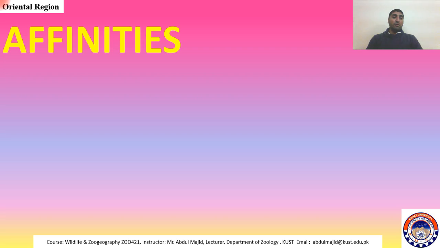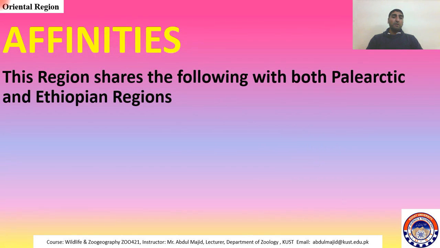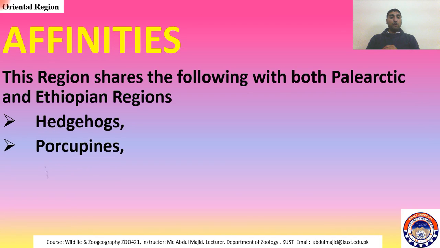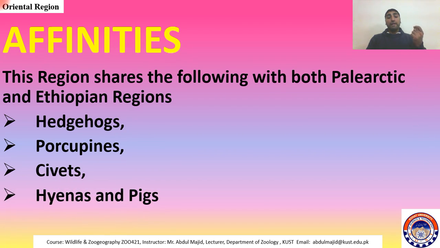Now, affinities of this region. The following animals are shared by the Oriental region with both the Palearctic and Ethiopian regions. These are hedgehogs, porcupines, civets, which are cat-like or raccoon-like animals, hyenas and pigs.